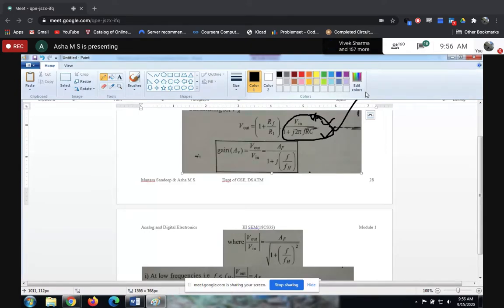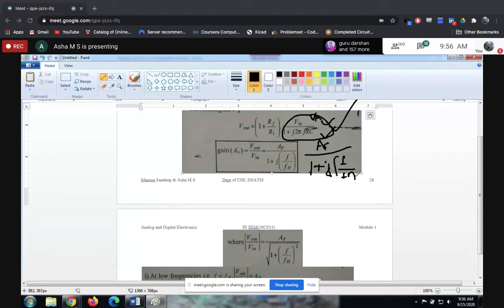Okay, so just to present it nicely, whatever is there in the numerator, I'm replacing it as AF. I'll come back to this one. Next, in the denominator, 1 plus J F divided by FH.